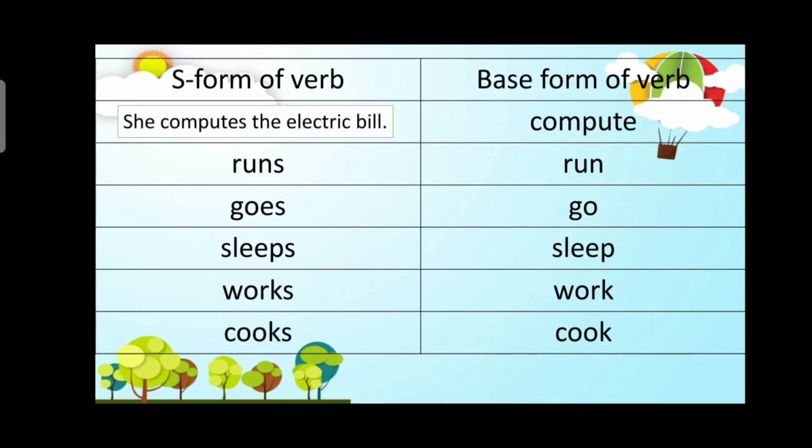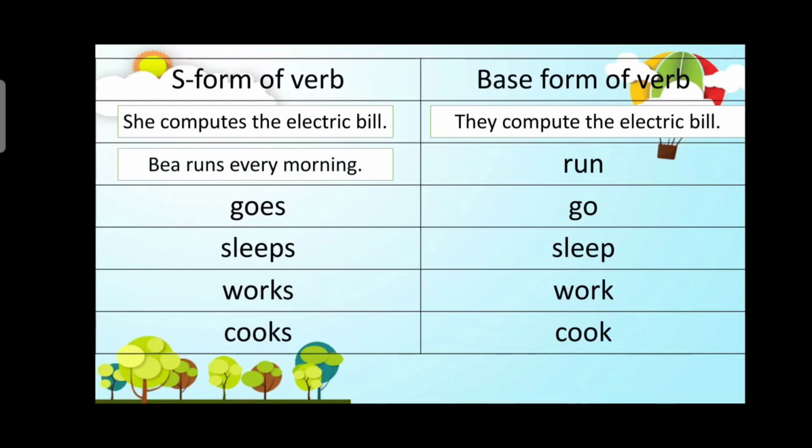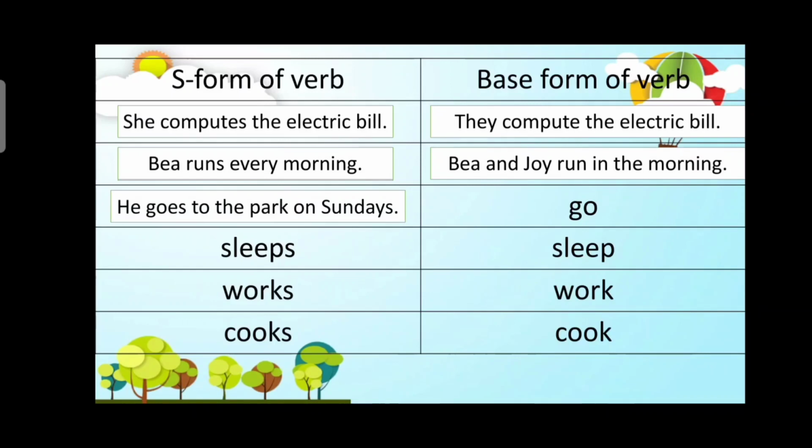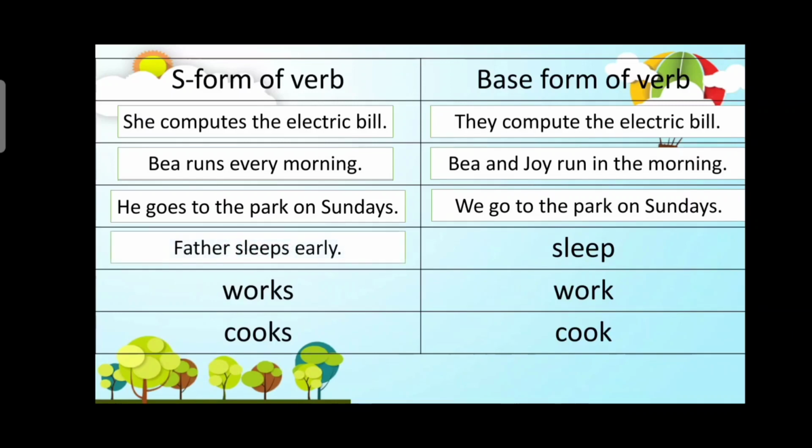Example, she computes the electric bill. They compute the electric bill. Bea runs every morning. Bea and Joy run in the morning. He goes to the park on Sundays. We go to the park on Sundays.